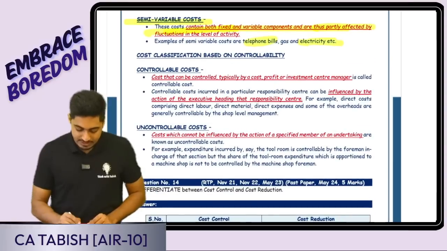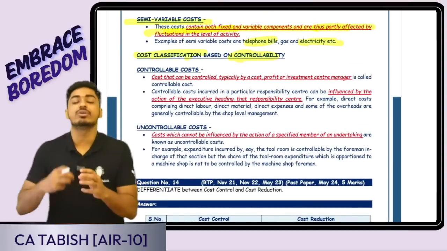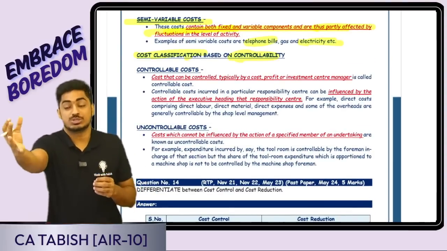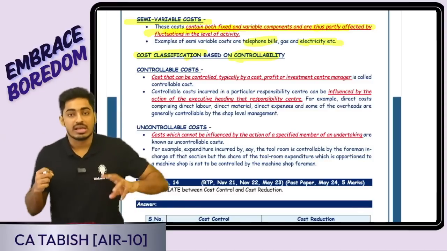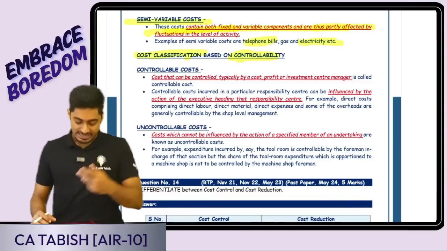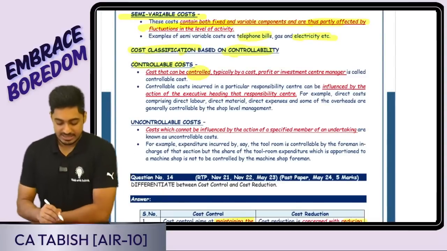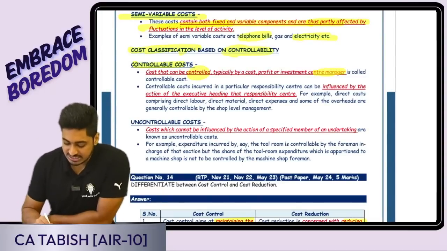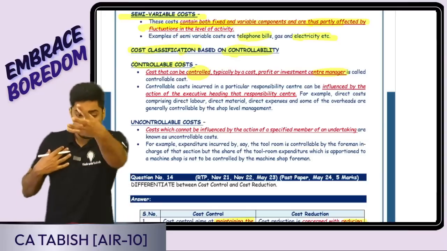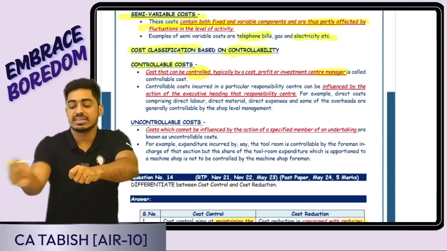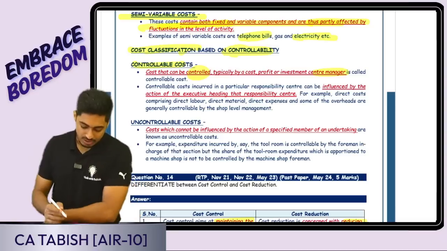Is this clear, everyone? Cost classification based on controllability. They can be classified as controllable cost, which is in our control, and uncontrollable cost, which is not in our control. Controllable cost is a cost that can be controlled by a cost, profit or investment center manager. Suppose I am the manager. If I can control that cost, it is in my control. I can take an action based on which the cost is either incurred or not incurred. That is going to be my controllable cost.